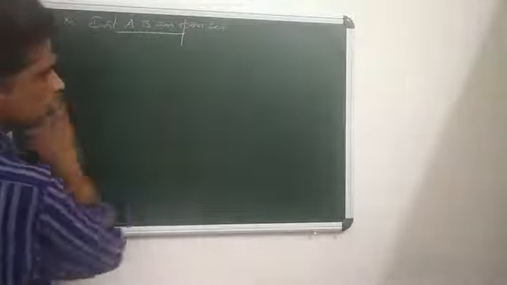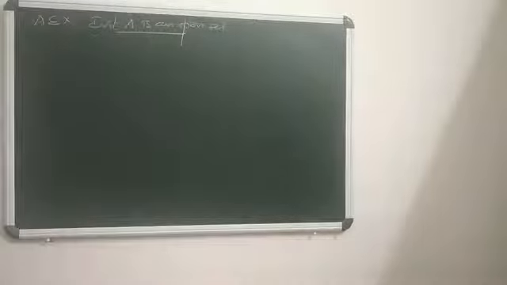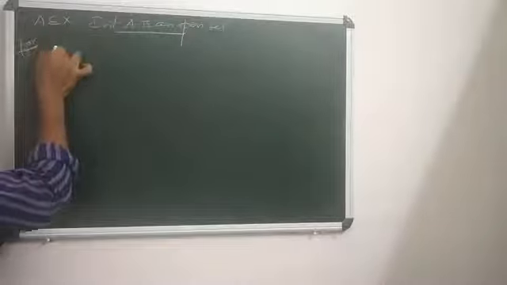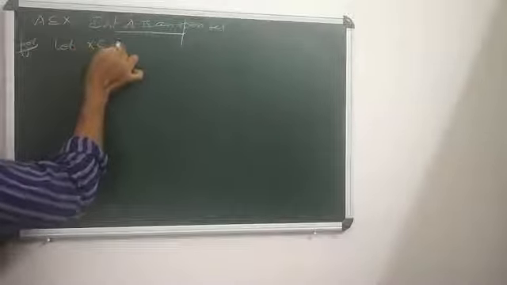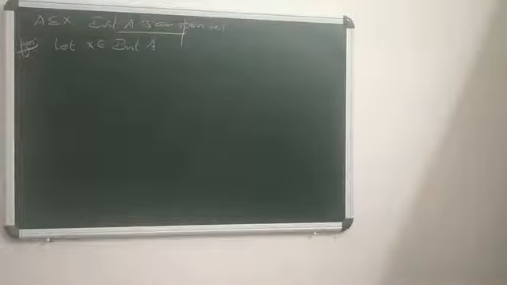To show interior A is an open set, we need to show there exists an open sphere which is a part of interior A. So let x fall in interior A.